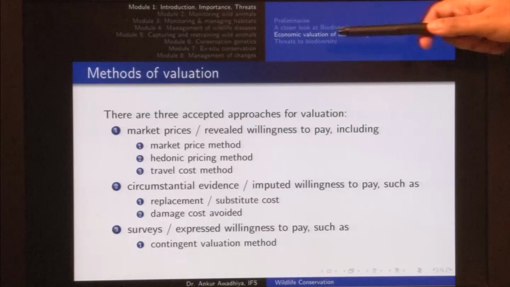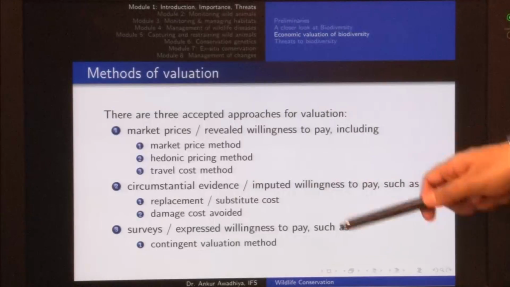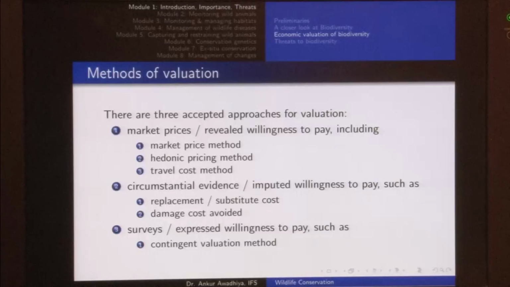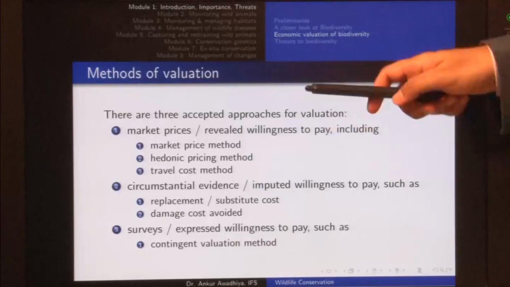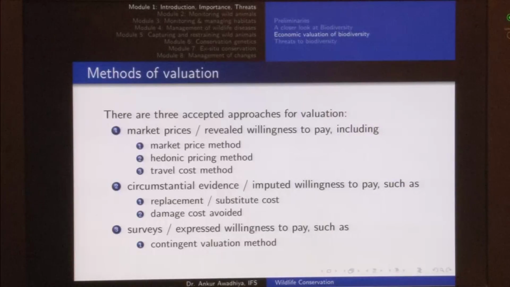Now, we have so many different methods of valuation, but then depending on the situation, depending on the amount of time and the amount of funds that we have, we may choose one or the other method. So, for instance, if there is a forest that is only being utilized to produce timber, then we can just go for a market price method and we can very quickly come up with a sum that yeah, this forest has at least this value.